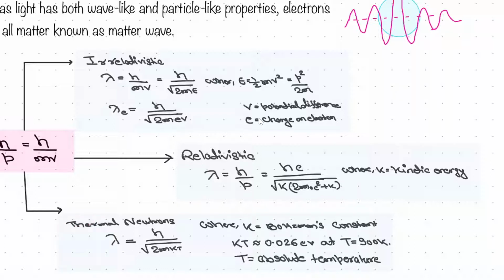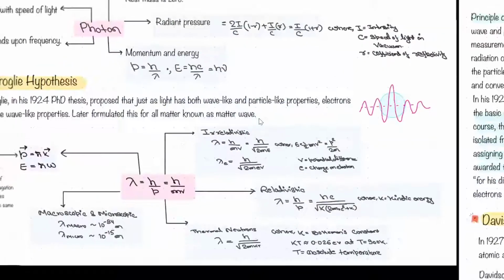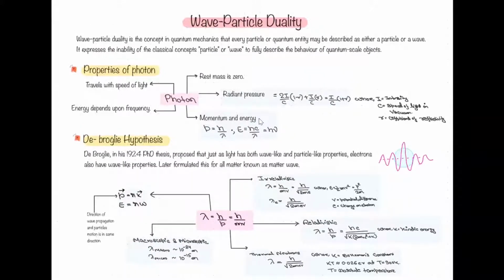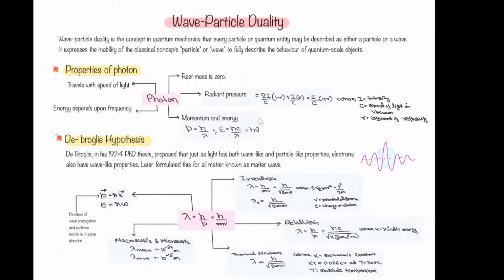Next, we are having thermal neutrons. For thermal neutrons, kT is something like 0.026 eV at room temperature, 300 Kelvin, where T is the absolute temperature, that is in Kelvin, and k is the Boltzmann constant. So if you put it here, you will get the answer. These types of questions UPSC asked in earlier days also, so you need to be quick while solving these questions, so that you will not waste a single minute on these types of questions.